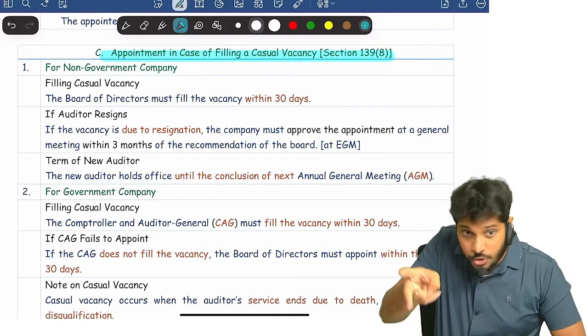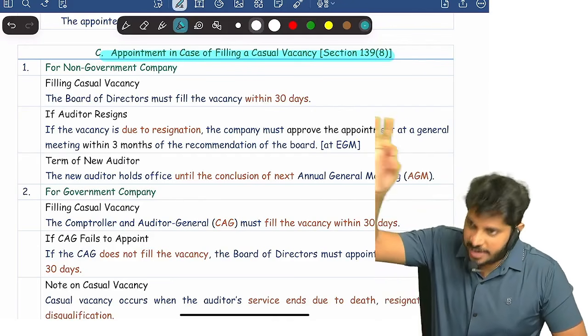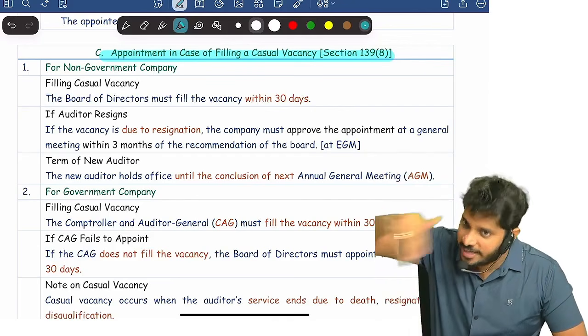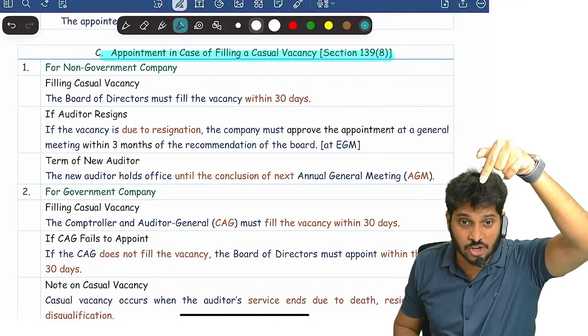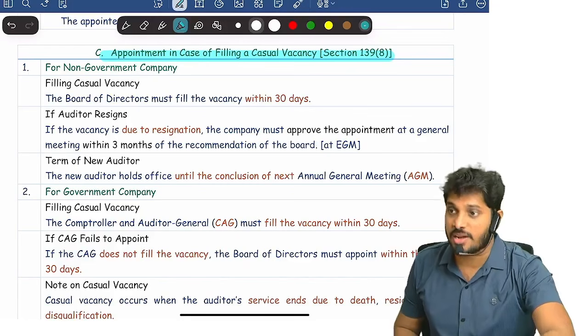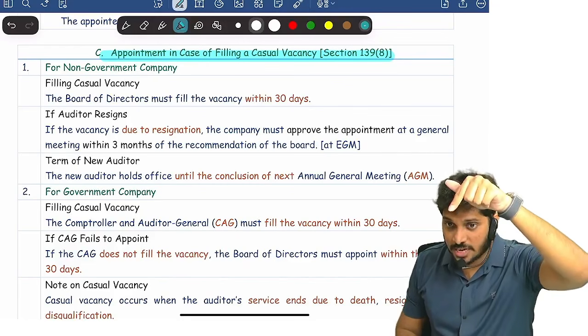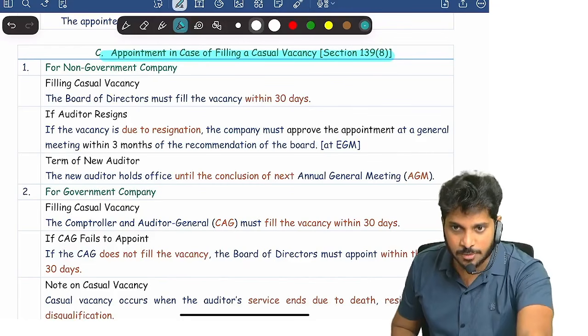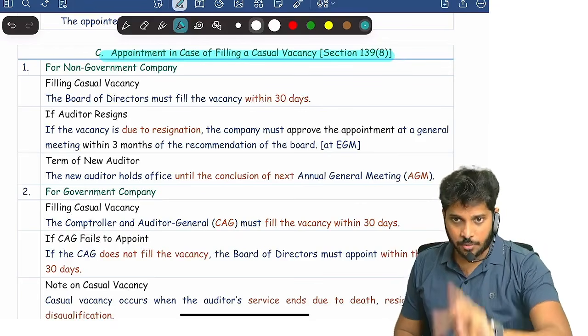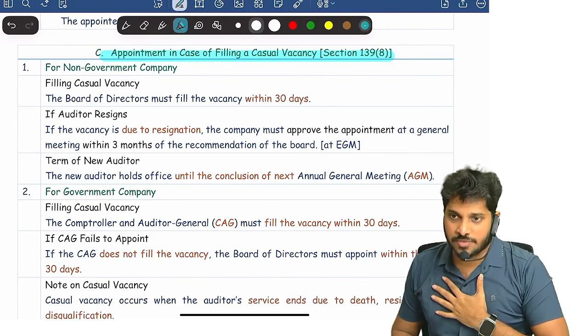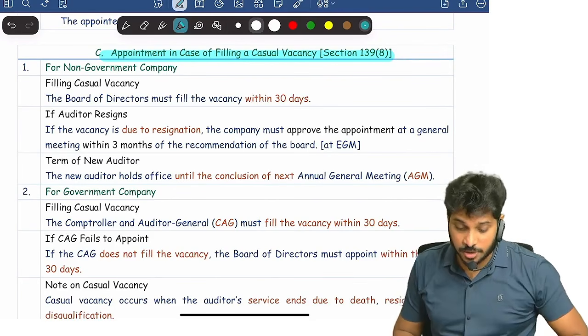Suppose the auditor gets to know about this disqualification after 45 days. The day he left the company is not the vacation date. Vacation date is the date on which he was affected with disqualification. That day itself he is deemed to be vacated. And since a casual vacancy arises on that date, within 30 days, board of directors has to fill the vacancy.